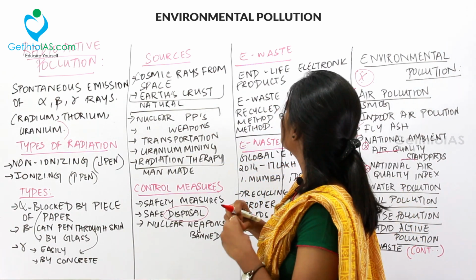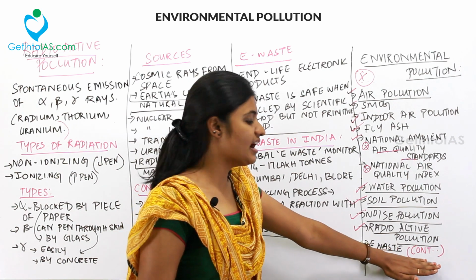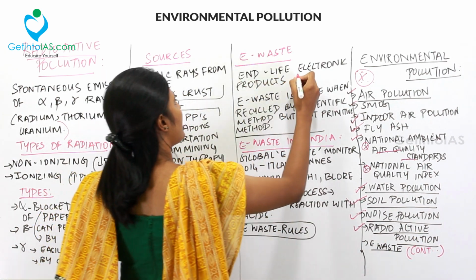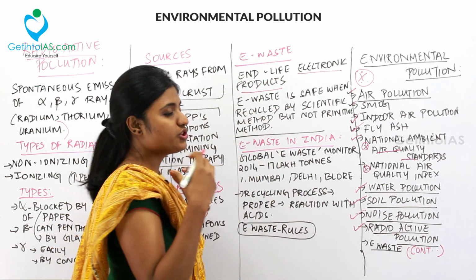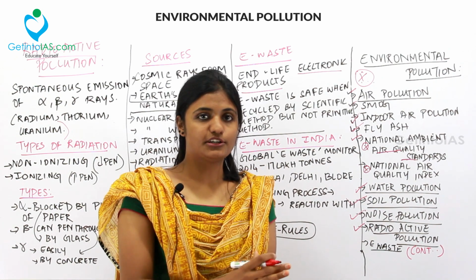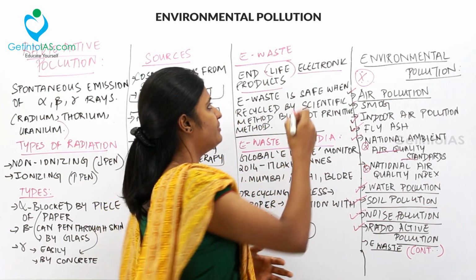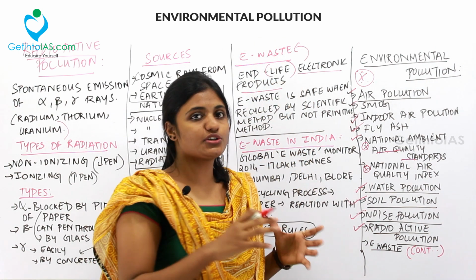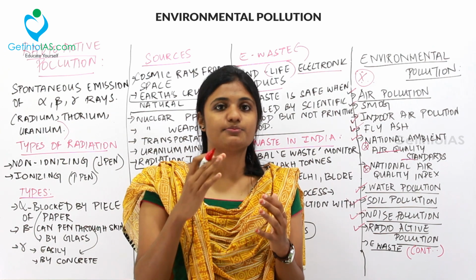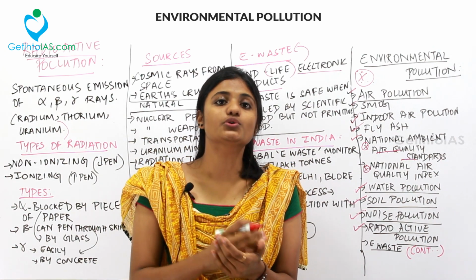And next, coming to the e-waste. So we've done with radioactive pollution. So what is e-waste? E-waste is created by the end of life of an electronic product. So when you're using a computer, mobile, anything that is electronic, when the life of that electronic product is over, it becomes an e-waste, that is electronic waste. Then when it becomes a waste, you tend to dispose of that material. So when proper disposal is not done, it turns into e-waste.